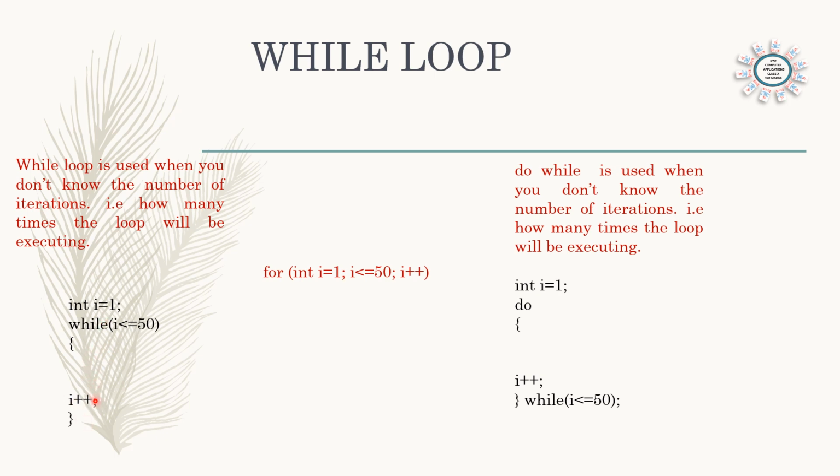So this is the way we can convert a for loop into a while loop. Starting value in the beginning, condition, open the body, write the statements, and before closing, increment or decrement. And here in while, no semicolon.